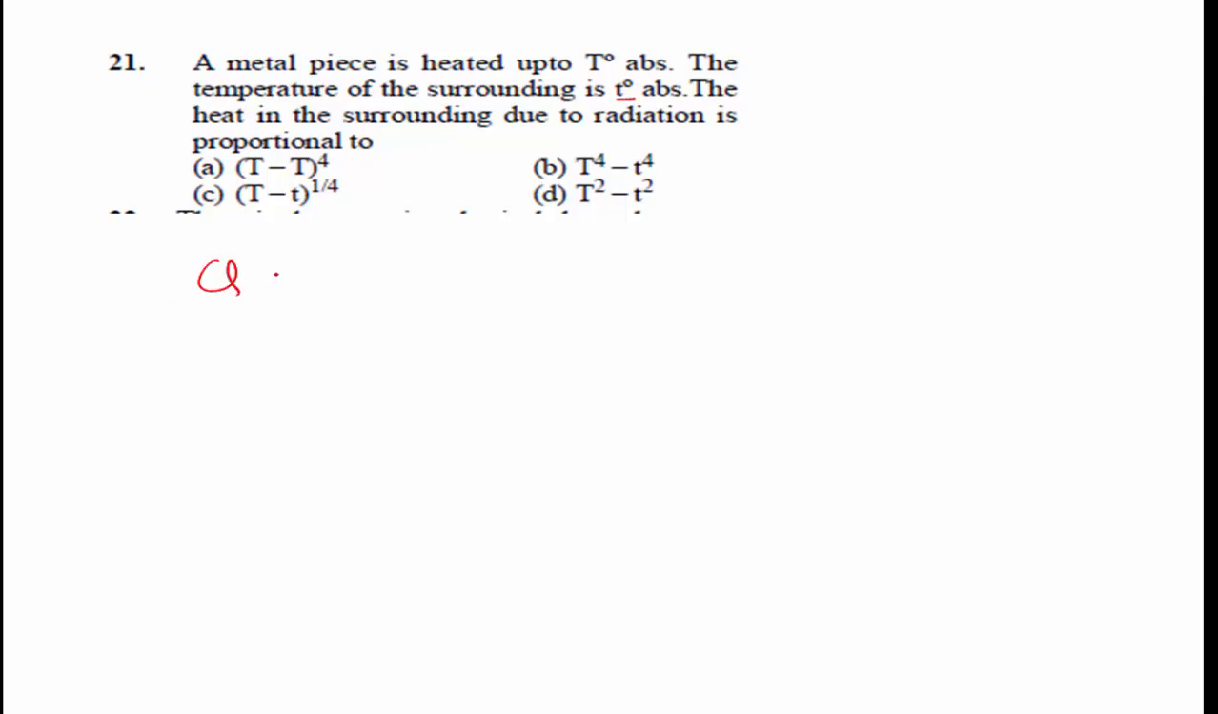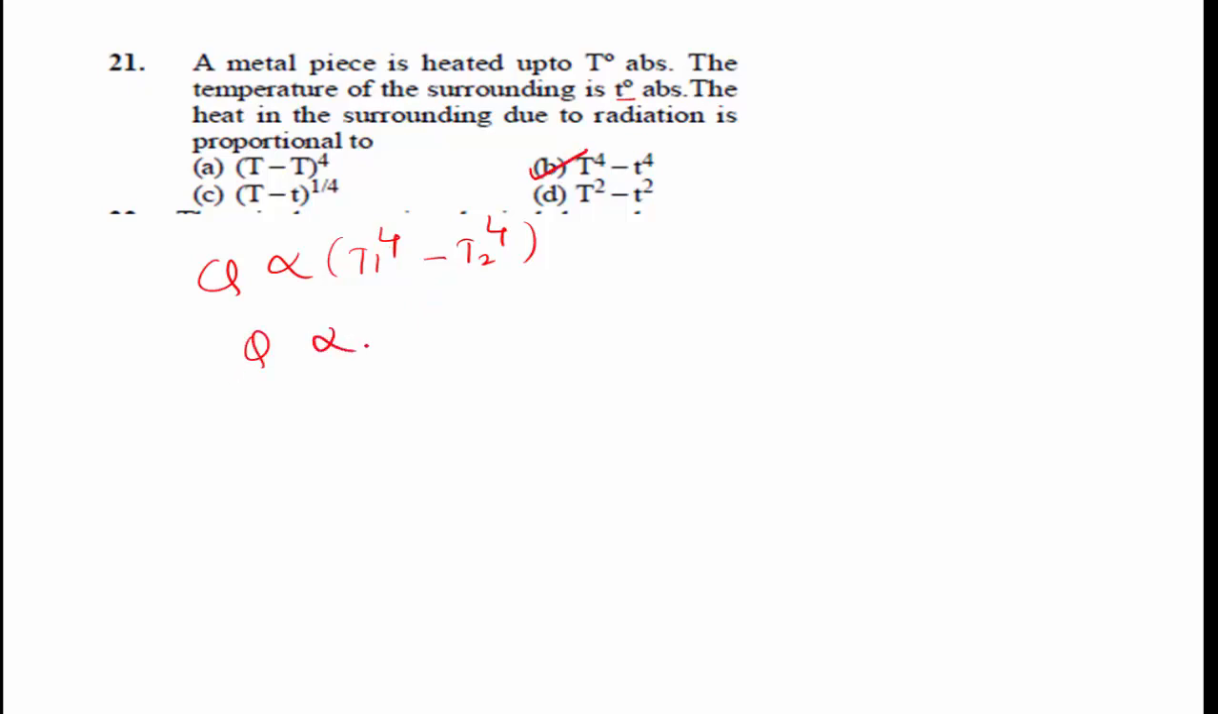Heat emitted per second per unit area is directly proportional to, we know the formula, T1 to the power of 4 minus T2 to the power of 4. Here T1 is the temperature of the body and T2 is the temperature of the surrounding. T1 and T2 are in Kelvin scale. According to Stefan's law, it is directly proportional to T1 to the power of 4 minus T2 to the power of 4. Option B is the right answer.